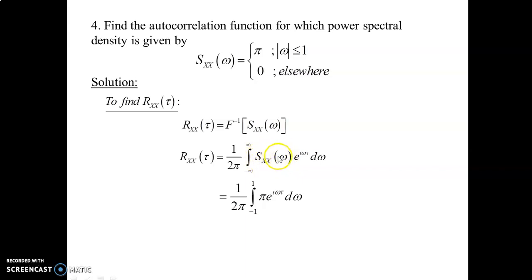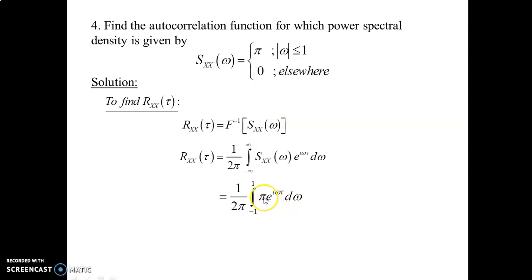Here this function is pi, and the limit is minus 1 to plus 1, same as the previous sum, modulus of omega less than or equal to 1. So 1 divided by 2 pi into the integral from minus 1 to plus 1 of pi into e power i omega tau d omega.